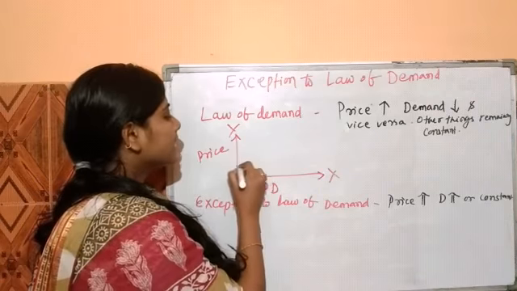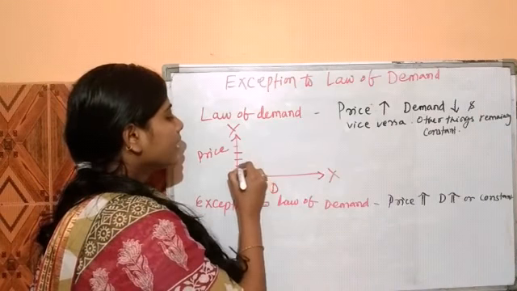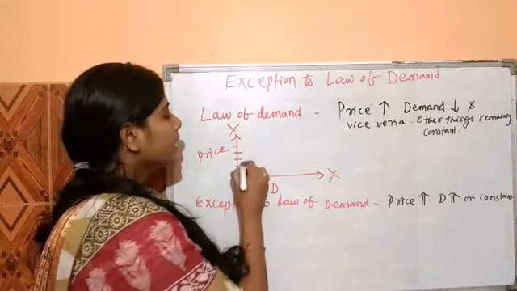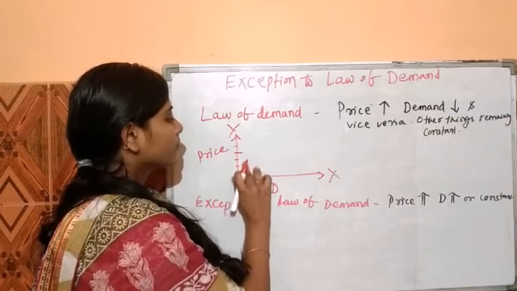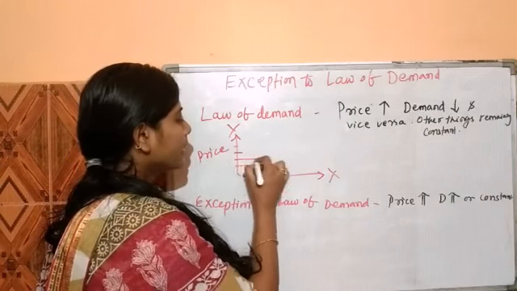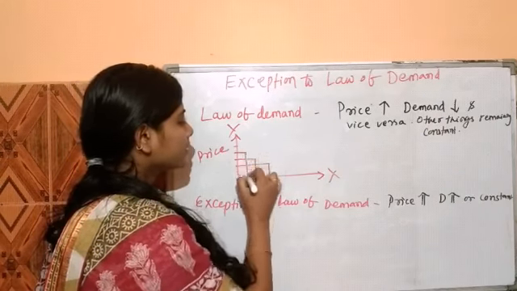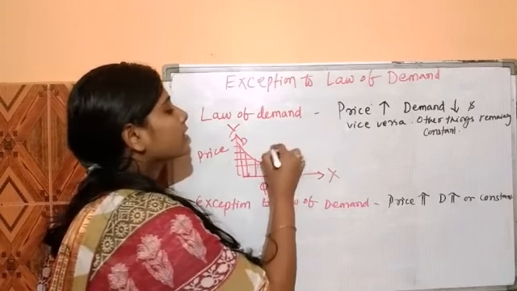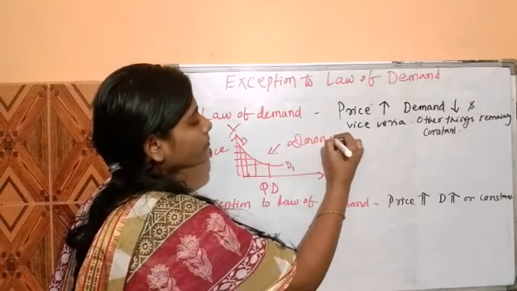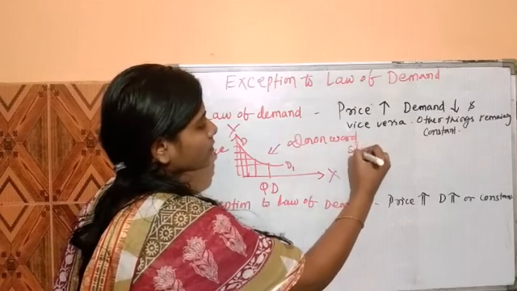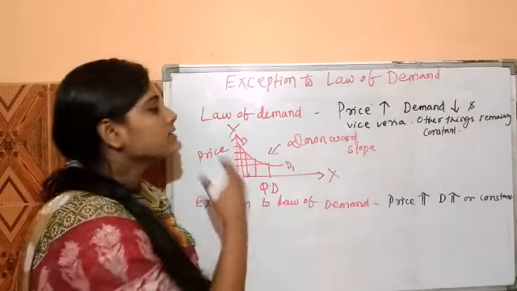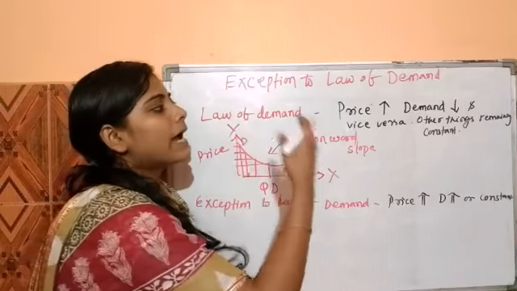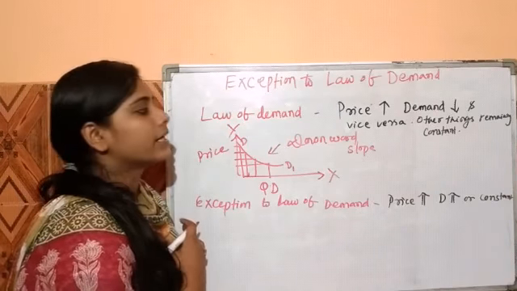So when the price increases, the demand for such a product will decrease. The diagram will be like this, and this is the demand curve D and D1, which has a downward slope. Or we can say that there is an inverse relationship between price and quantity demanded of the commodity.